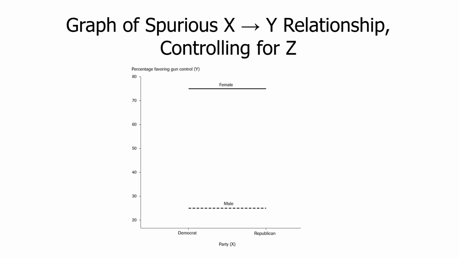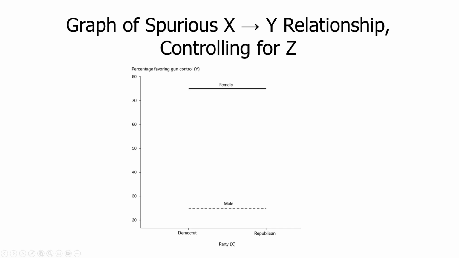Here's that 25% of Democrats who favor, 25% of Republican males who favor. And if I did the bubbles again, it'd be a small bubble over here representing fewer male Democrats and a larger bubble over here representing male Republicans, but taking that into account, there's no effect. All of the relationship, all of the graphic space here that is being explained, if you will, lies along the differences between the lines, or is represented by the differences between the lines, which is just a huge gender gap on this issue with no partisanship effect at all.